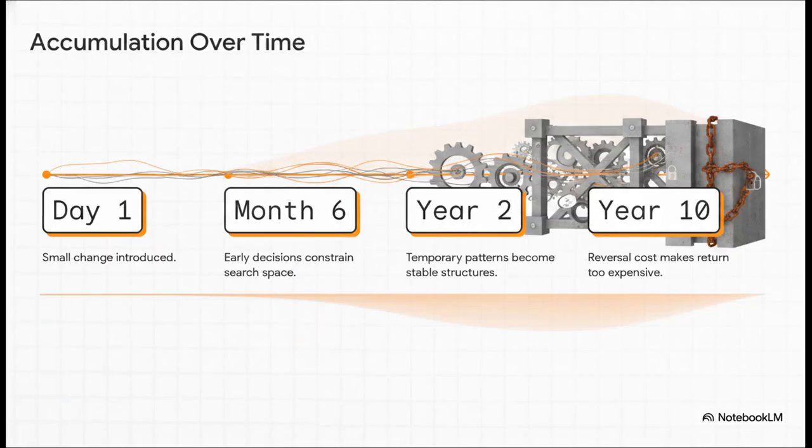Principle 10 shows us that time itself is literally a part of the mechanism. Small changes snowball. A tiny, minor error on day 1 can constrain later possibilities, eventually becoming baseline training data, and by year 10, it locks in with a massive reversal cost. The energetic paradigm doesn't just judge an action by its immediate flashy output today, it examines how that action fundamentally changes the system's future capacity to adapt tomorrow.